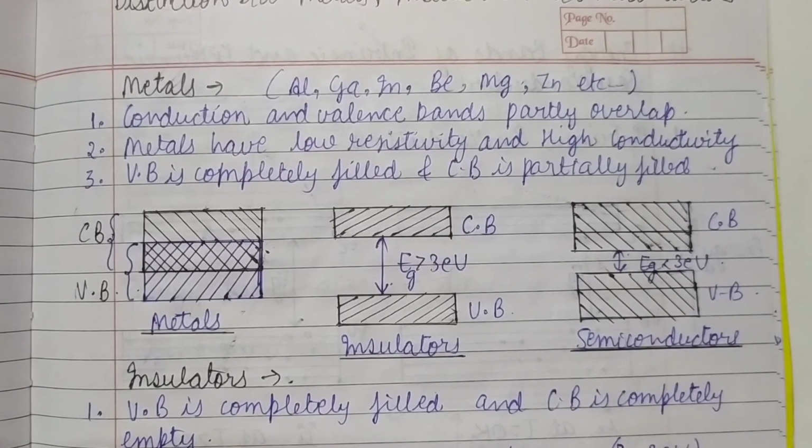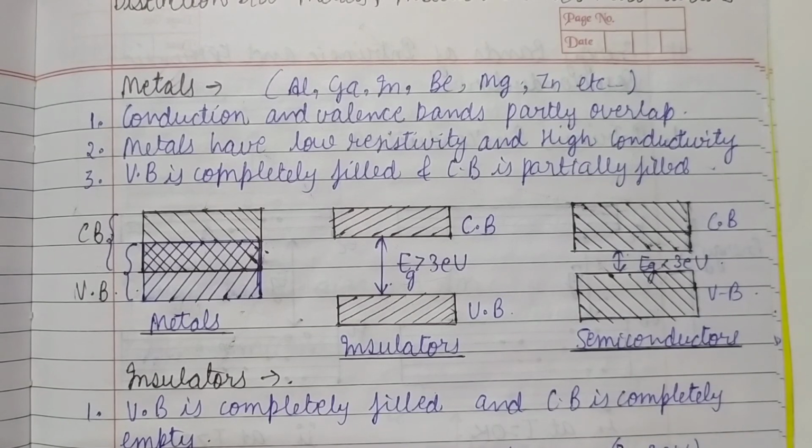But if we talk about metals, we do not need a very high amount of energy, or some external energy in most of the cases, for the electrons to flow from the valence band to conduction band. So we can say metals are the substances which offer the least resistivity and the highest conductivity among the three that we have discussed. Okay, so that's all for today.